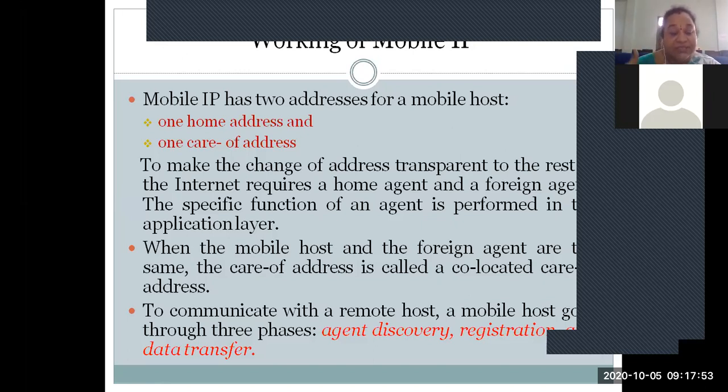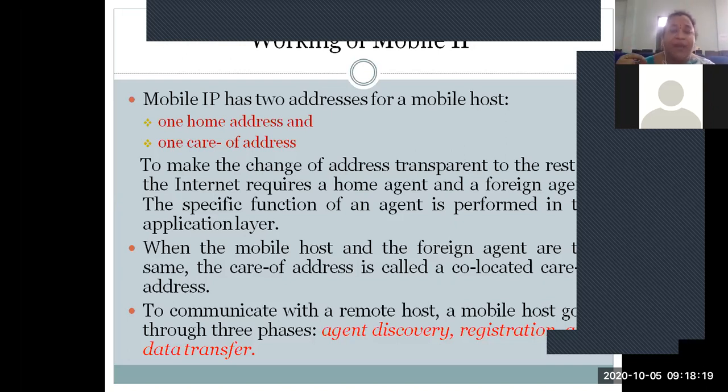So to communicate with our partners who are very far apart from us, how are we going to communicate, what's happening internally, and what different phases will we undergo? We will lose our own address, we will be assigned some foreign address called a care of address, and as we move continuously throughout the different foreign networks, we will be continuously allocated co-located addresses.